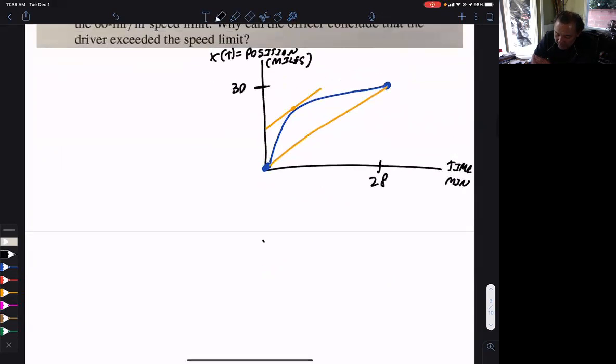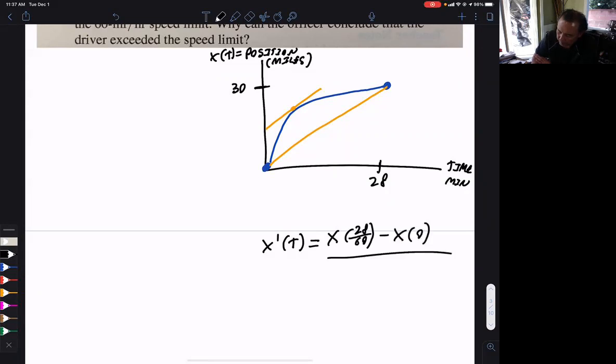The mean value theorem says the derivative at some point t must be equal to, I'm going to change this to hours by dividing by 60, this is the slope of the secant line, the average rate of change. And we're told by the mean value theorem that the instantaneous must equal the average at some point.